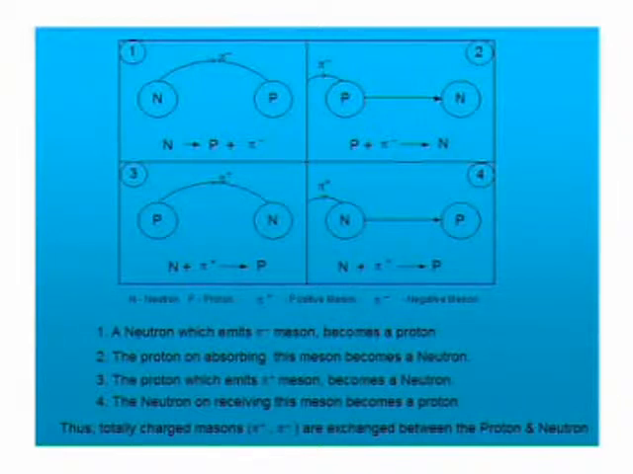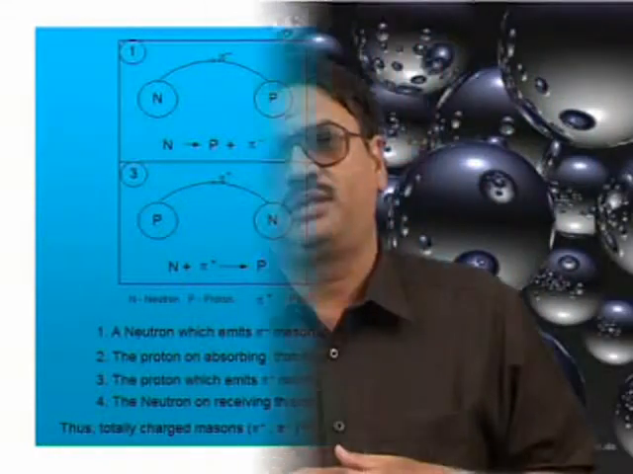On the reverse, we can say the proton which is emitting a positive meson becomes a neutron. The neutron, on receiving this positive meson, becomes a proton. That is why between a proton and a neutron, charged mesons are exchanged. Therefore, the neutral mesons are exchanged between proton-proton and neutron-neutron. However, the charged mesons are exchanged between a proton and a neutron, and the above illustration will make you understand